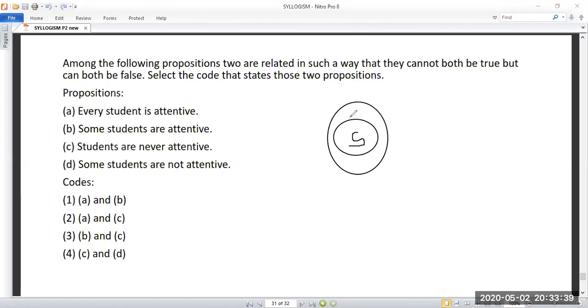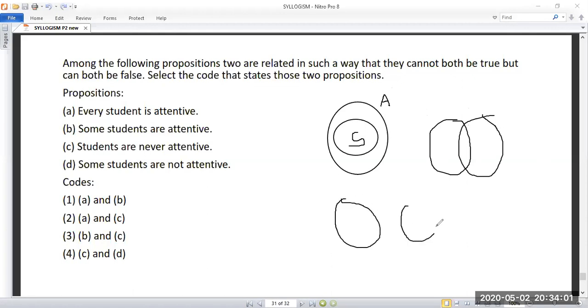So the answer is 2, A and C. Somebody has given the right answer. The answer is 2, A and C. So every student is attentive. Okay. Some students are attentive. Some students are never attentive.